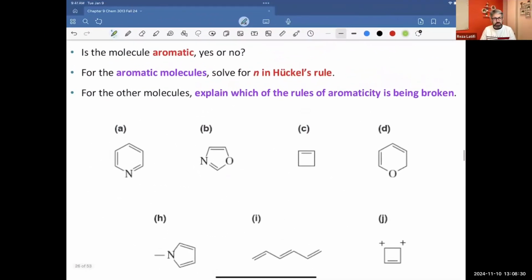Now let's tackle this question. Which one of these molecules is aromatic? Pause the video here and try to go through this question. And I might actually design some questions about them whenever you are watching the video.